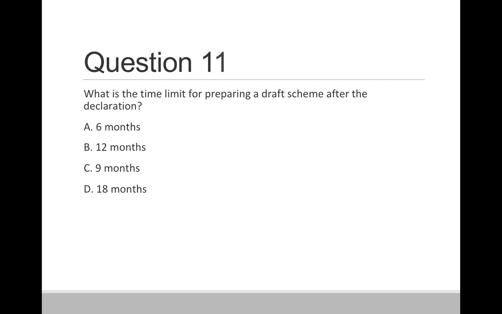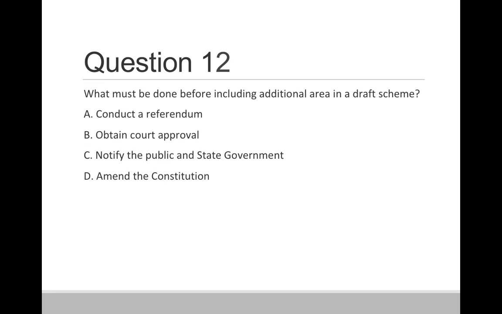Then, question 11. What is the time limit for preparing a draft scheme after the declaration? Option A, 6 months. Option B, 12 months. Option C, 9 months. And option D, 18 months. So the correct answer is option C, 9 months.